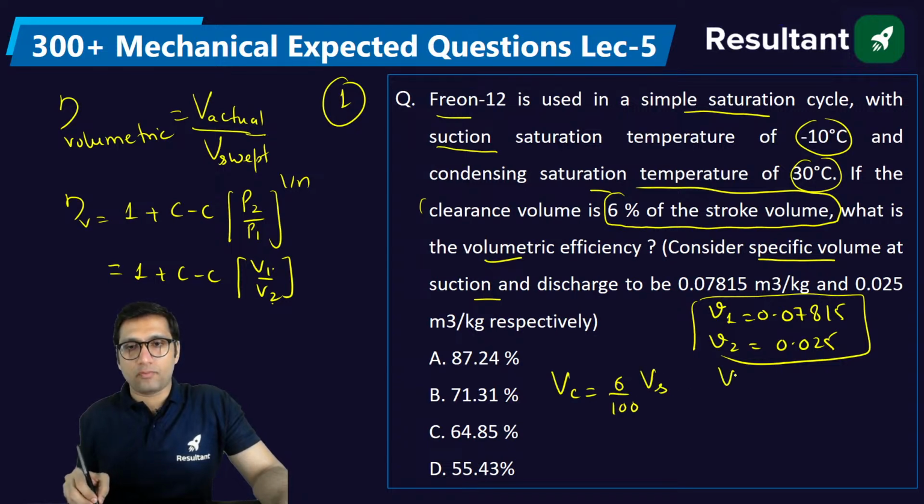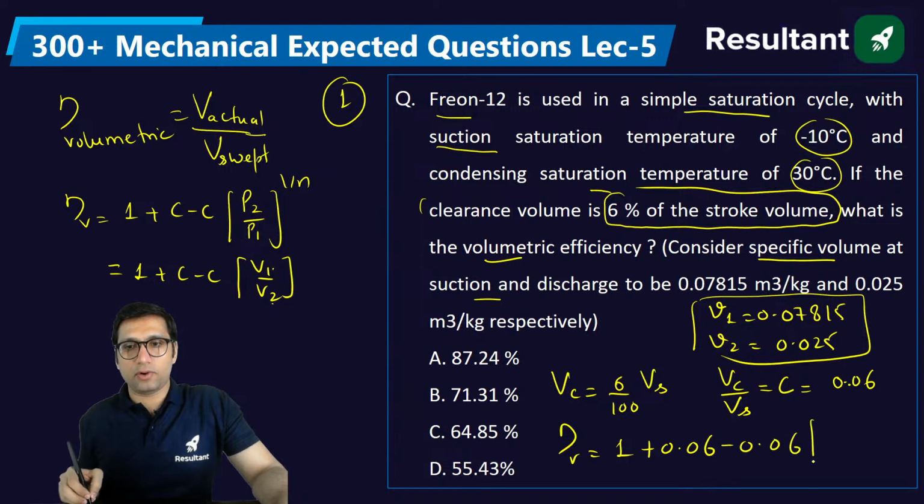So VC by VS, clearance volume by stroke volume, is equal to the clearance ratio, which here is 0.06. So you can just put in the formula: 1 plus 0.06 minus 0.06 into 0.07815 divided by 0.025. Just put all the values, you will get the answer.